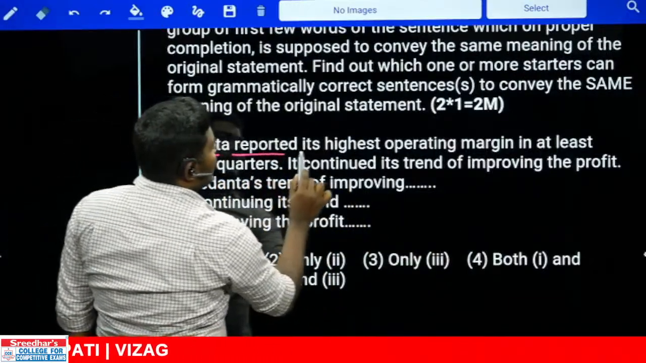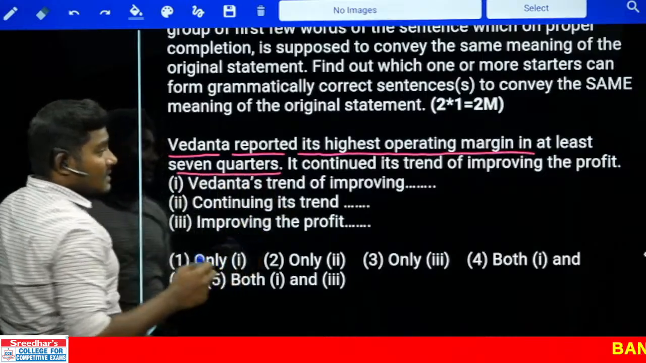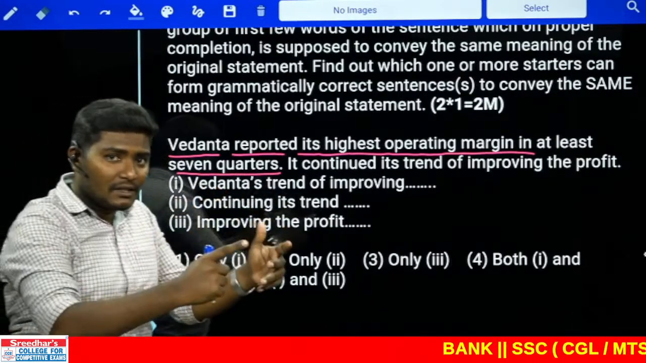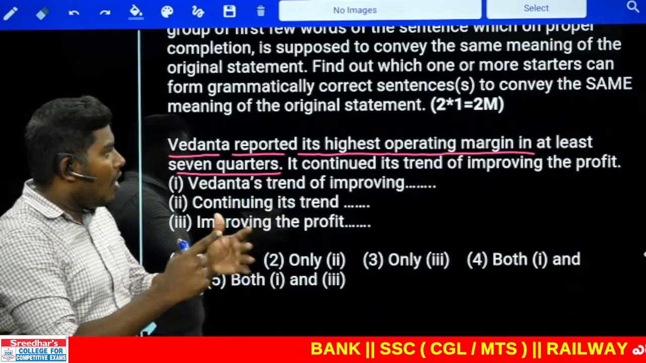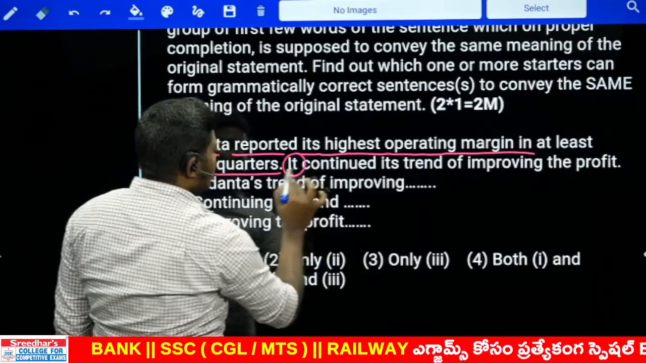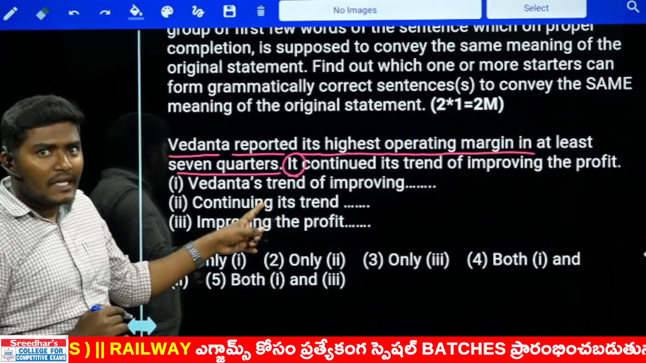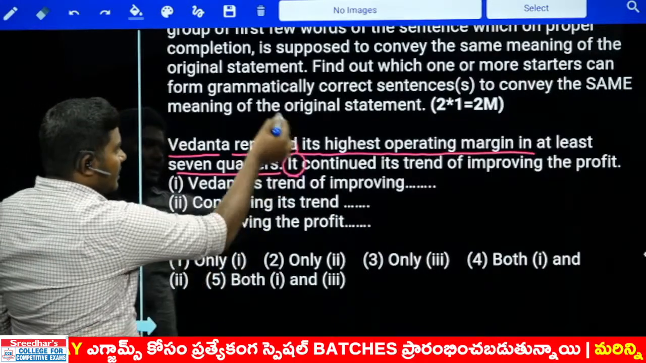Vedanta reported its highest operating margin in at least 7 quarters. 7 quarters లో వేదాంతకి హైయెస్ట్ ఏంటది? ఆపరేటింగ్ మార్జిన్ వచ్చింది. What is there? ఏంటది? What is that? It refers to